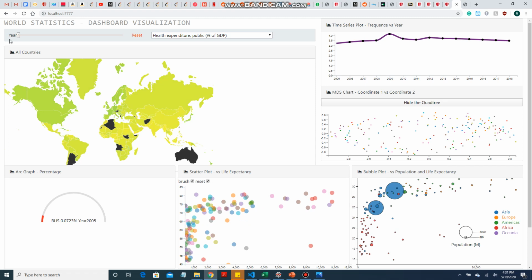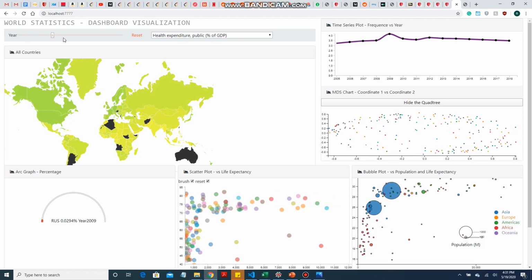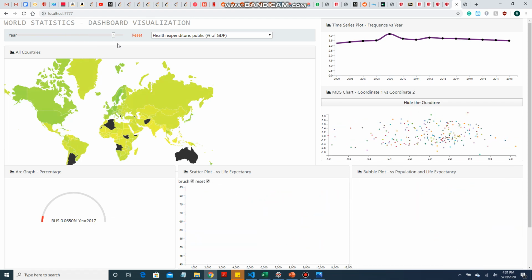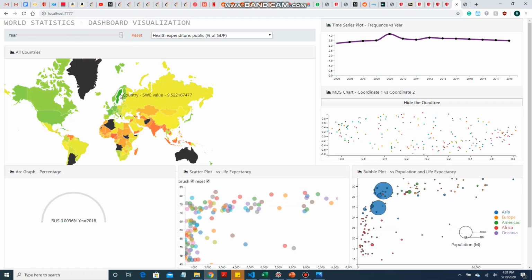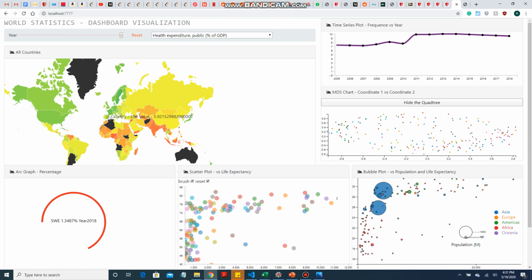So we'll start with 2005 for health expenditure. Here, the yellow color shows that the countries have a very minimum value, and the green color shows that they have increased tremendously. If you scroll over the graph, we can see that some of the countries have definitely increased over the years. If you see Sweden, Sweden has contributed a lot compared to many other countries, even France, and of course USA. The line chart shows us how the graph has increased over the years.